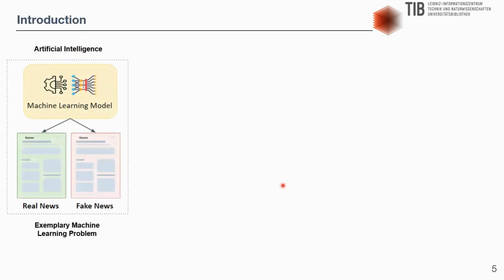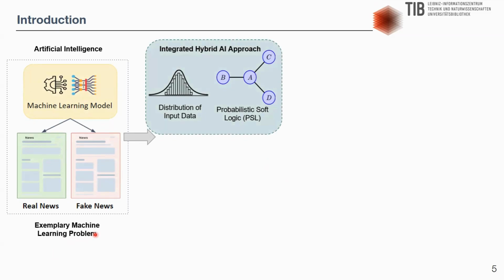Specifically, we implement our proposed hybrid AI system with a use case based on fake news classification to demonstrate the viability of DOG bias, documenting and tracing bias. For the implementation of the integrated hybrid AI system, we use the classifier that resorts to probabilistic soft logic, PSL. A model in PSL is defined through a set of weighted first-order logical rules where the weight is learnable. Then, based on the input data, some random variables are observed while some are unobserved, with the task of inference in PSL being to estimate the value of an unobserved random variable given the patterns learned from the observed variables.